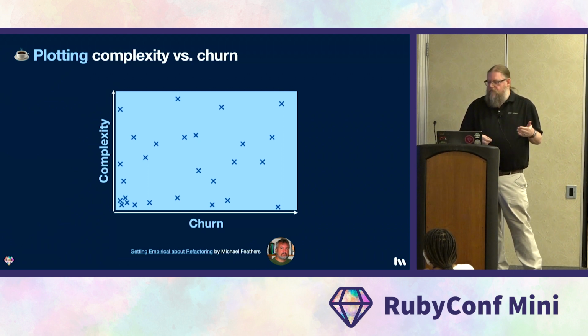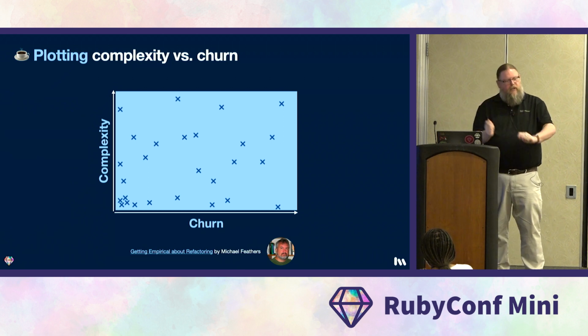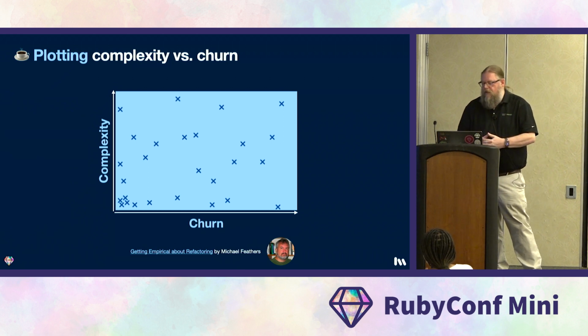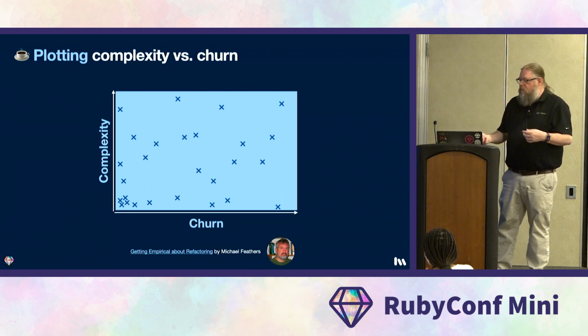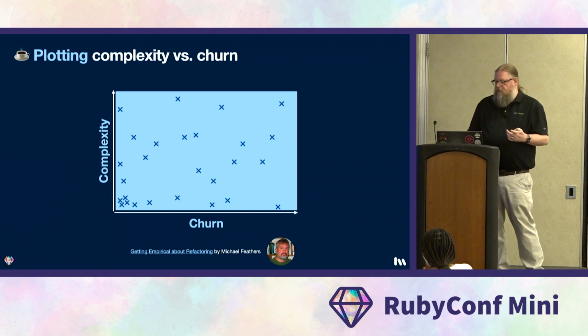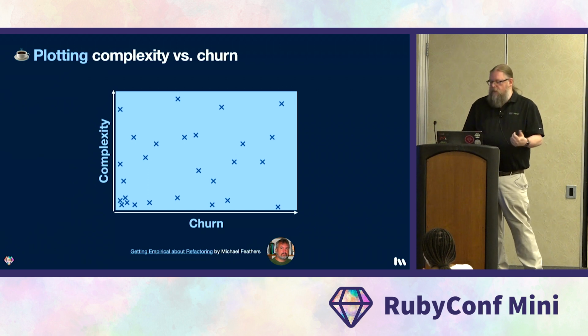But this kind of churn versus complexity chart was first proposed by a guy named Michael Feathers, who is the author of Working Effectively with Legacy Code. Yet another plug for a book you should go read. We use this kind of chart personally to locate areas of our code base that are in need of an intervention. And so to understand it, let's divide it into quadrants and look at each one.